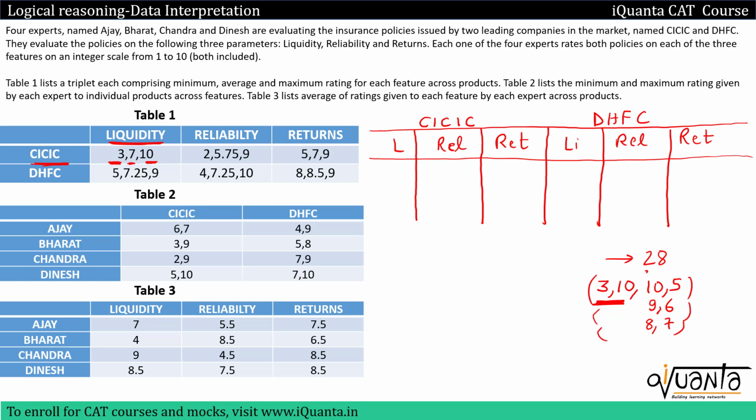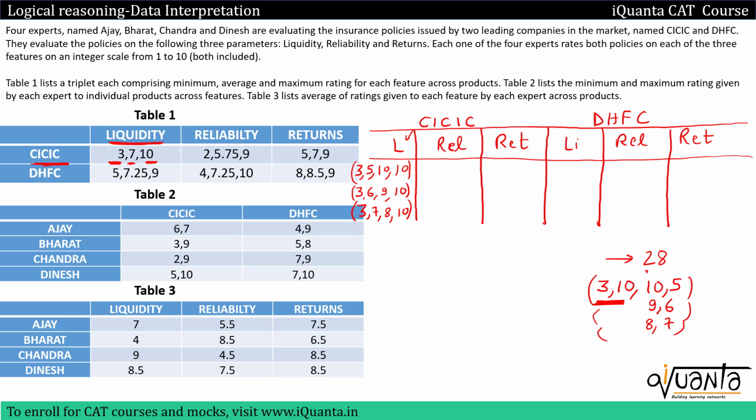So I'll write them down over here. First one will be 3, 5, 10, 10. Second could be 3, 6, 9 and 10. Third one could be 3, 7, 8 and 10. I hope this is clear. We still do not know which person gave how much rating. We're just guessing what the possible ratings given by 4 experts in liquidity could be. So for liquidity CICIC we are done. We'll go to reliability now.